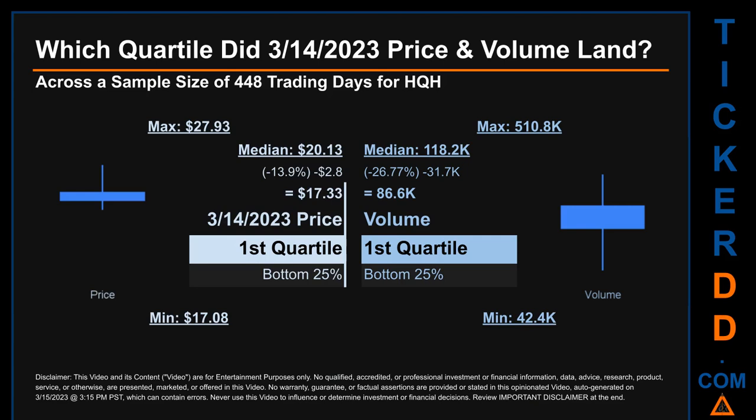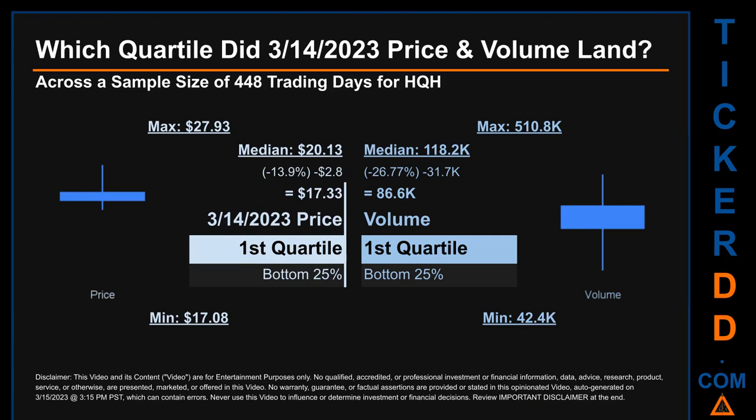The day's volume landed within the first quartile, at the bottom 25% of all sampled daily volume, which saw a max daily volume of 510.8 thousand and a minimum of 42.4 thousand. Quartiles tell us about the spread of a data set by breaking that data set into quarters, just like how the median breaks the set into half.